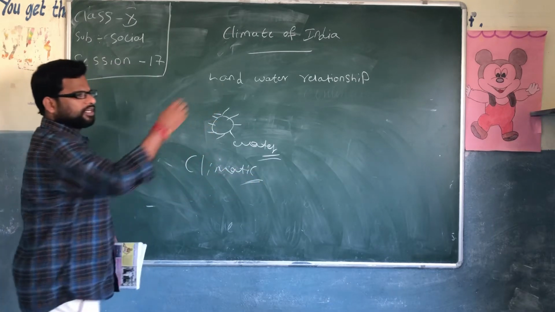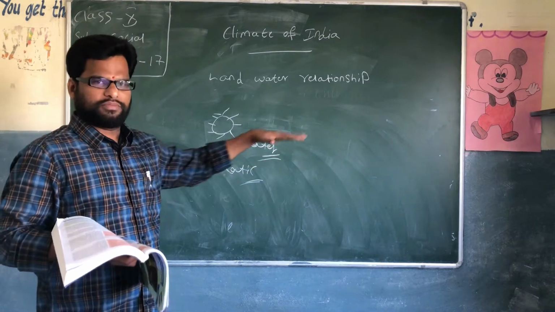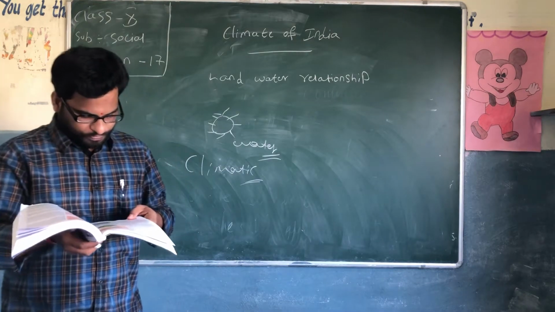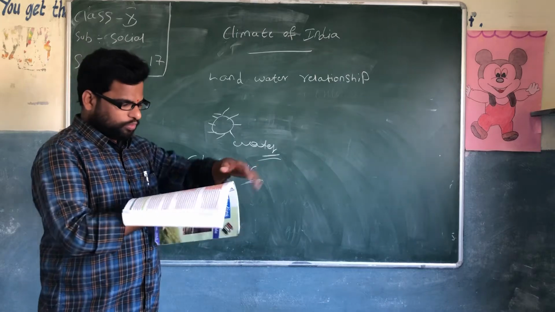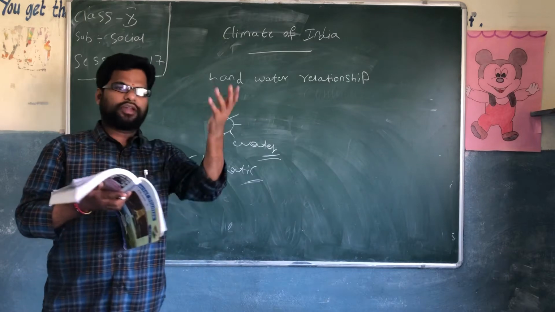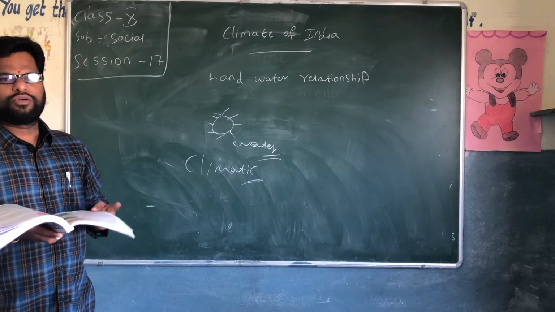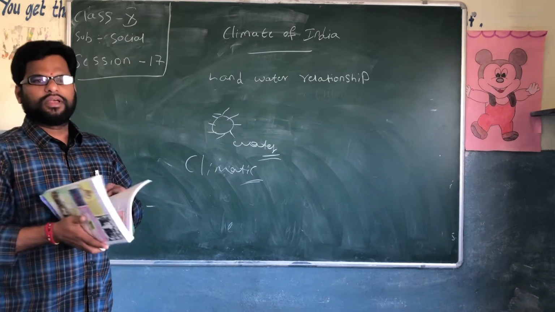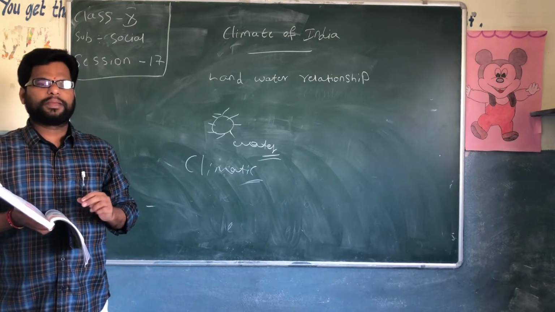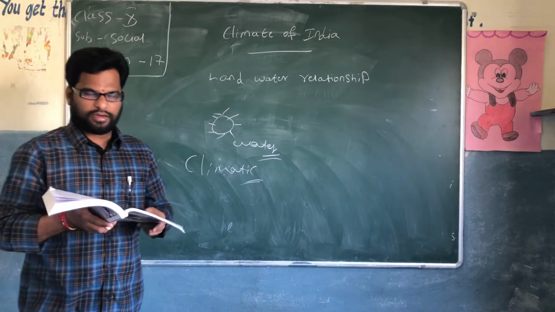Right now, if you see outside, it is very hot, right? Obviously the water will be absorbed by the sunshine because of the heavy heat. And he has given two diagrams here. What is mentioned in the diagram, you can see in your textbook or in what I have given in the WhatsApp group. In the WhatsApp I mentioned the notes clearly. You can go through these images and try to learn them.